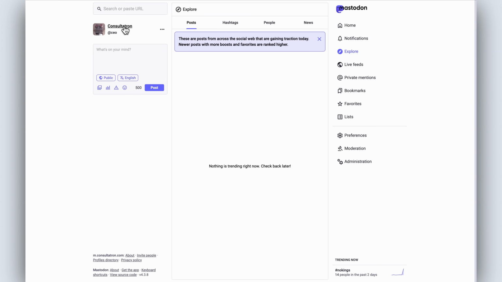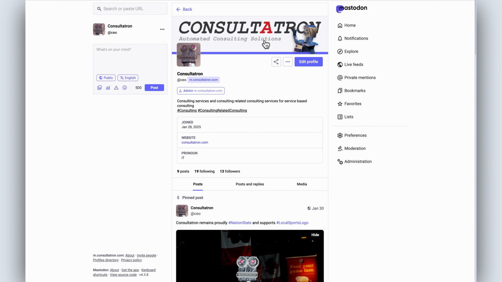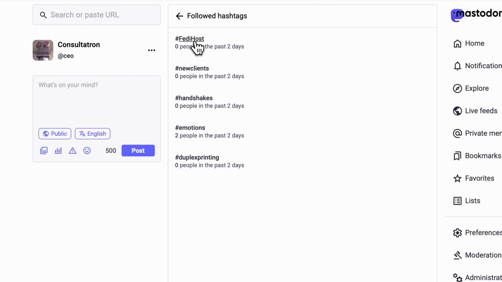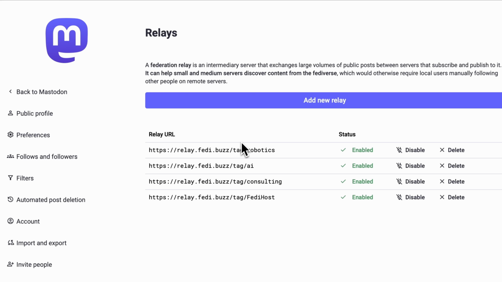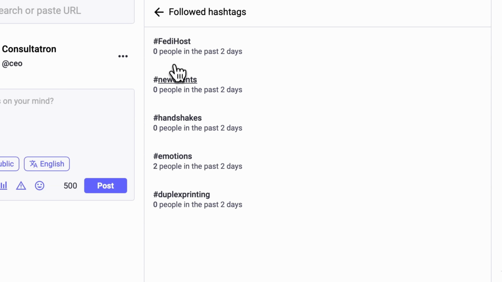The first thing that's going on is your actual account still needs to follow those hashtags. So if we have a look at the followed hashtags here, we can see FediHost is there, but we can't see those other tags which are in our relay section over here. So what's going on is a relay tells your server, go out into the Fediverse and suck up these tags. Anytime anyone who's connected to this particular relay says robotics, says AI, says consulting, bring that down and keep a copy of that post in my content cache. But that doesn't mean that your user account will see it, because your user account still needs to be subscribed.